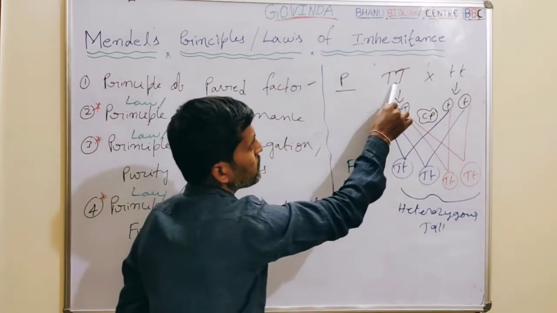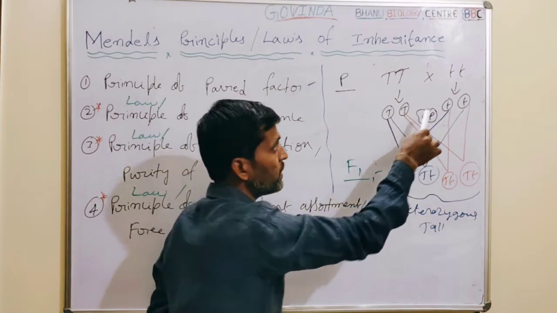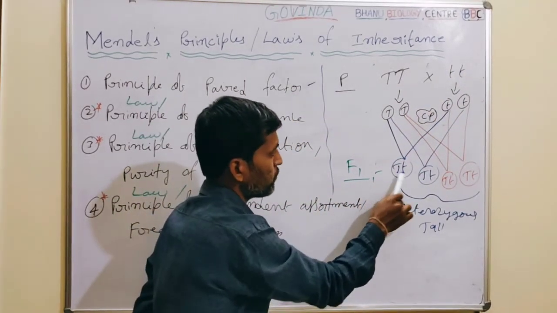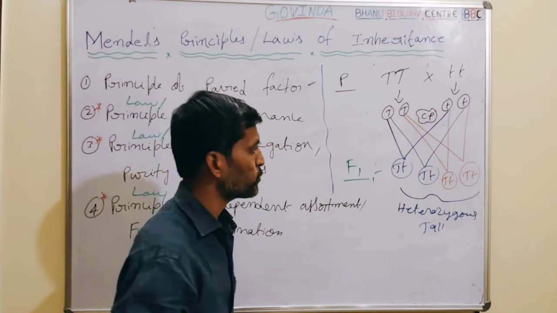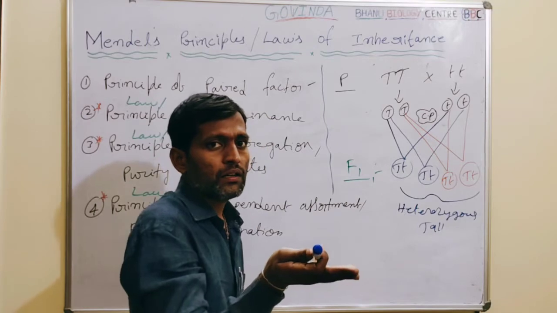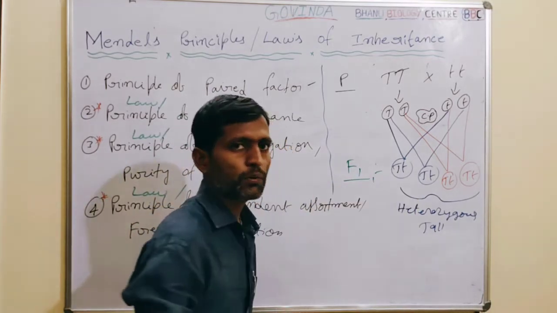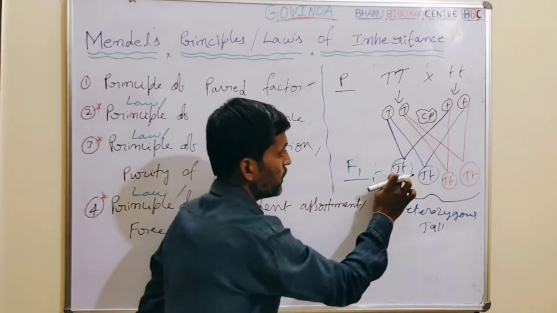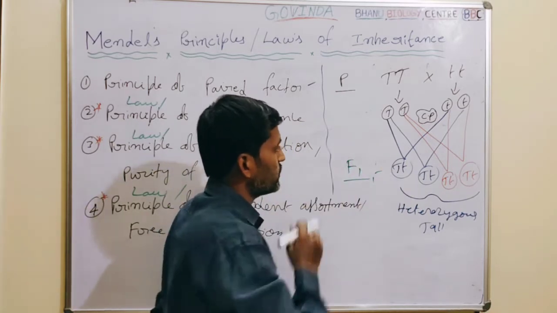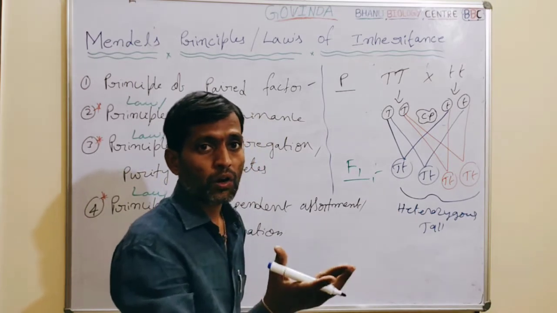In the parents, both alleles are the same, either both dominant or both recessive. But in the F1 generation offspring, there are two dissimilar alleles, one capital T and another small t. Even though two dissimilar alleles are present, all the plants became tall.